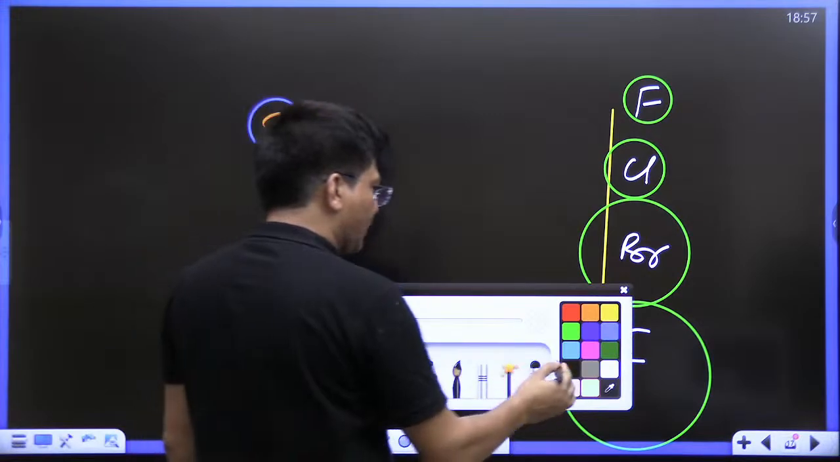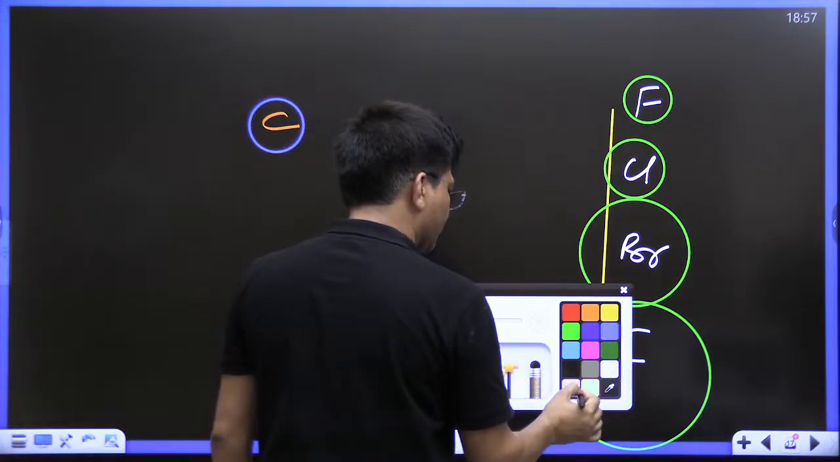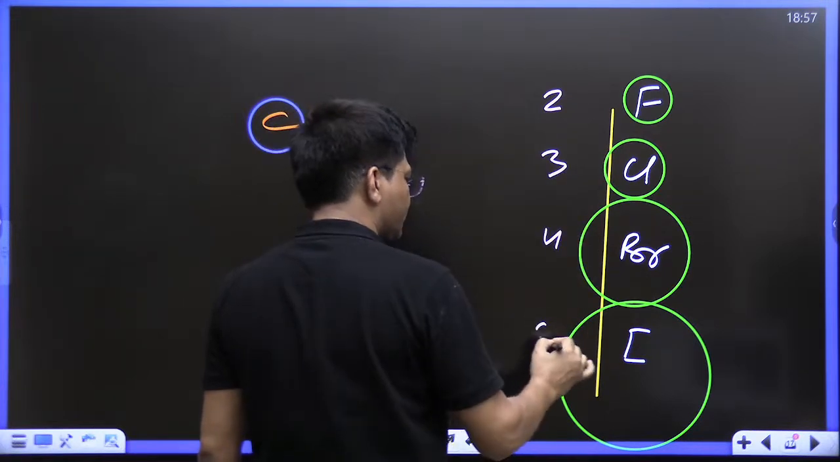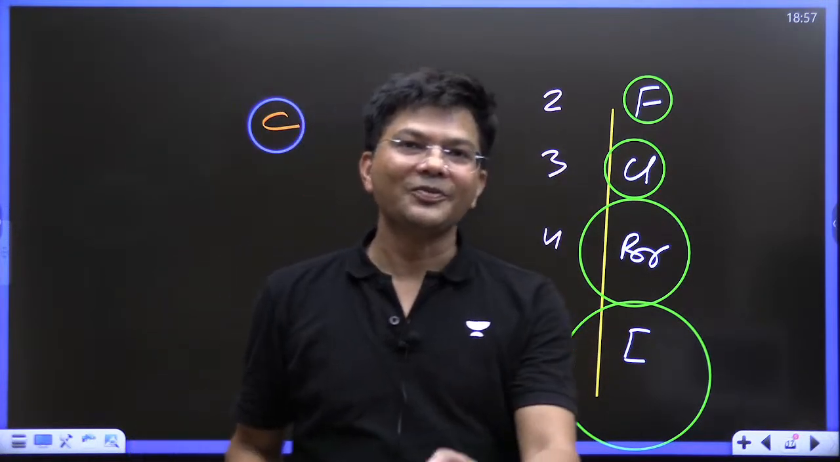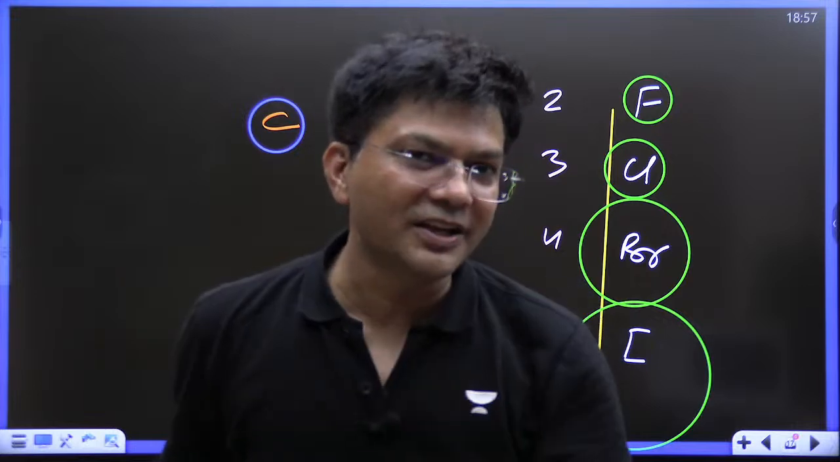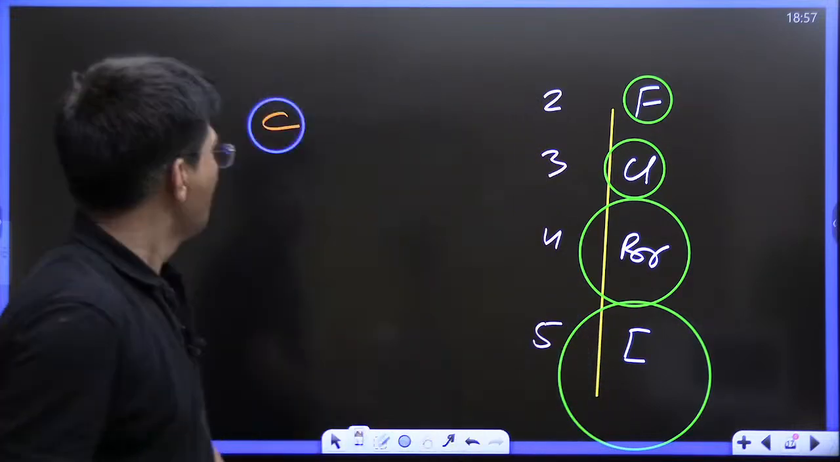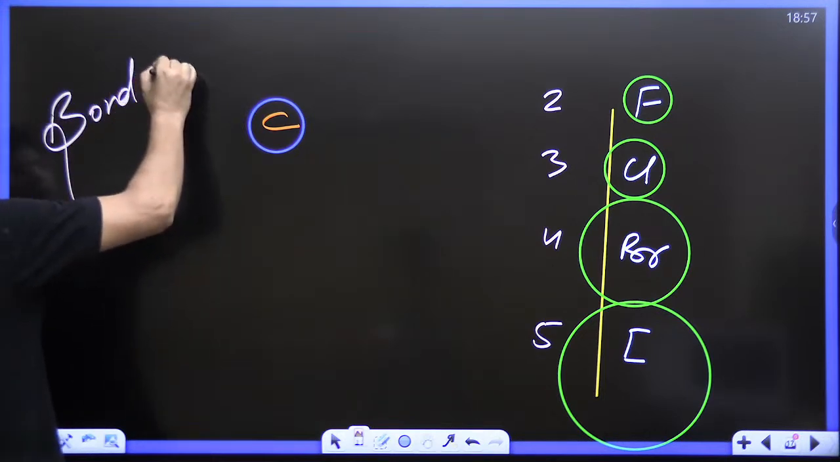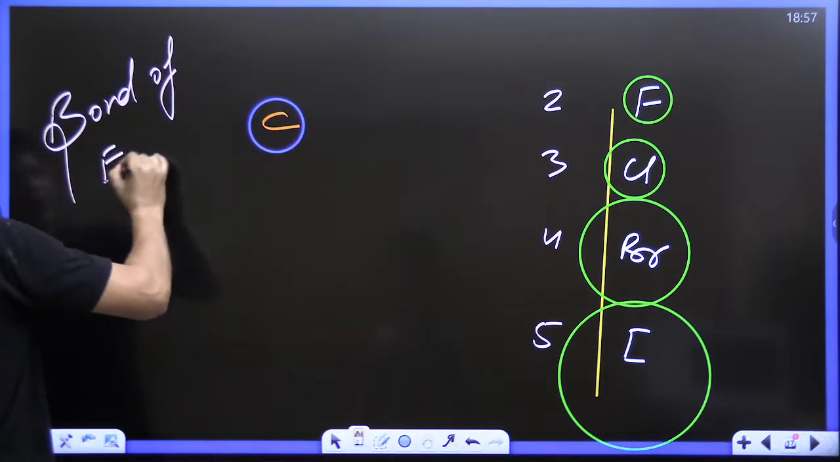If I talk about the periodic table, see, this is the second period, this is the third period, this is the fourth period, this is the fifth period. You know, the bond of equality is good. This thing you know very well. Which bond is good? The bond of equality is good.